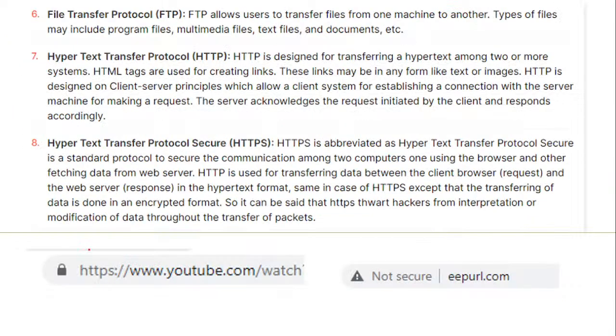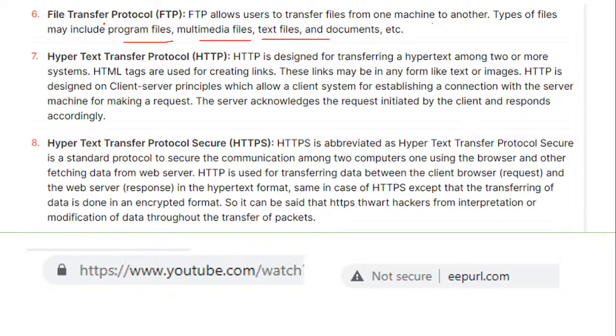Now the next one is file transfer protocol. What exactly do you mean by this term? I hope it is easier for you. It is basically the transfer of files from one machine or system to another. The types of files may include program files, multimedia files, and text files.